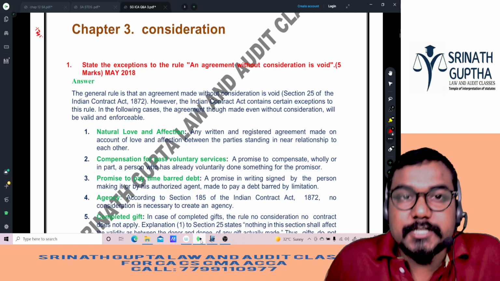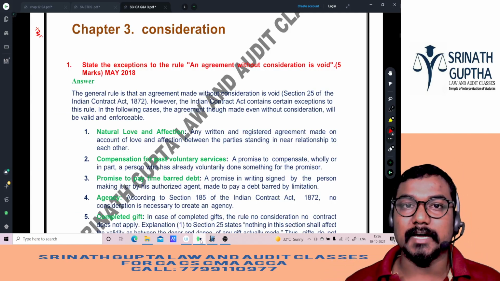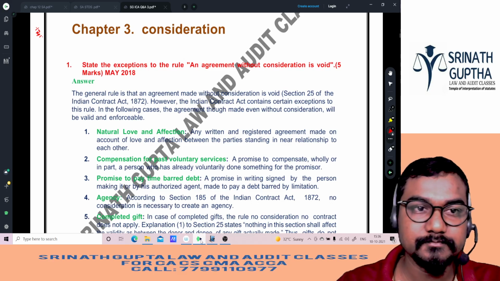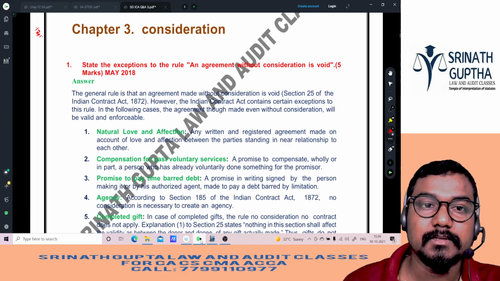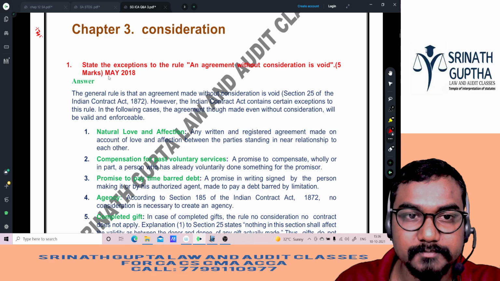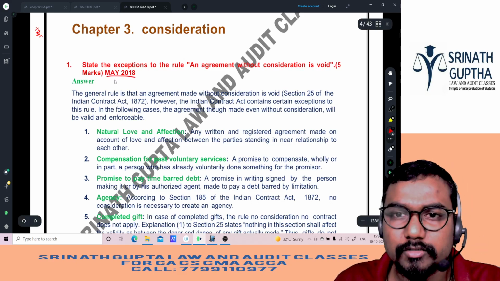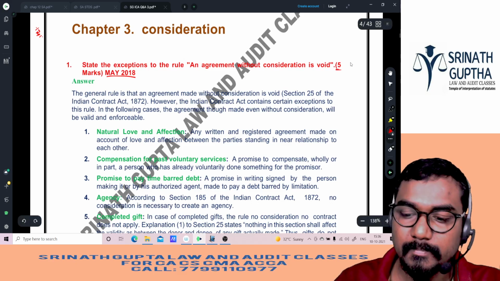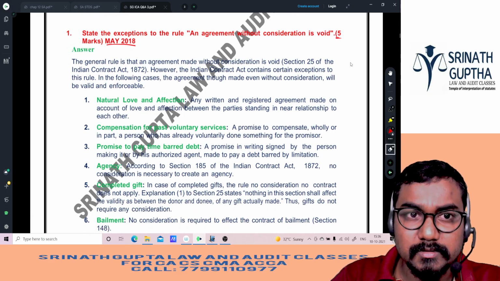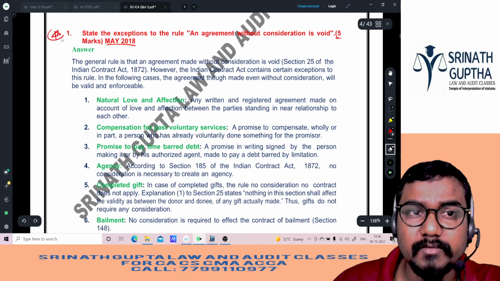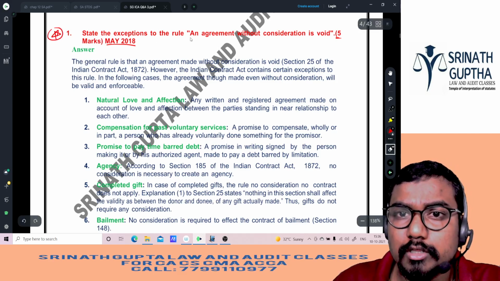Chapter number 3, Consideration. Previous exam questions, MTPs, RTPs from the third chapter. First, question number 1. This question was asked in May 2008 for 5 marks. This question has been asked so many times, not only once. State the exceptions to the rule.